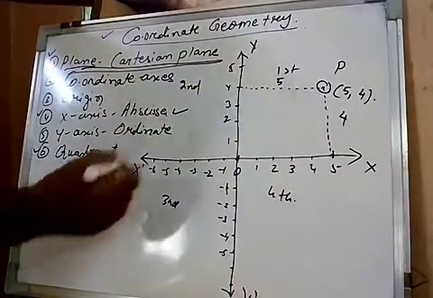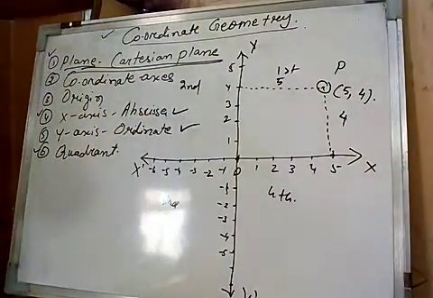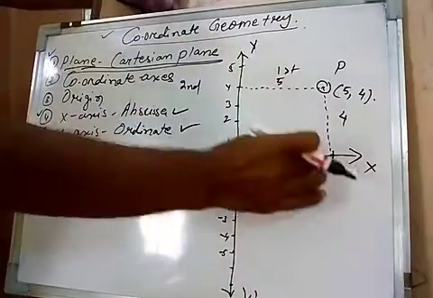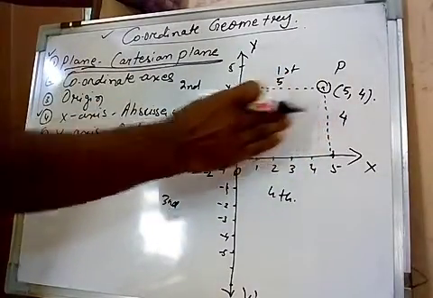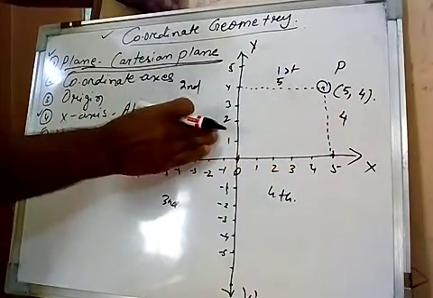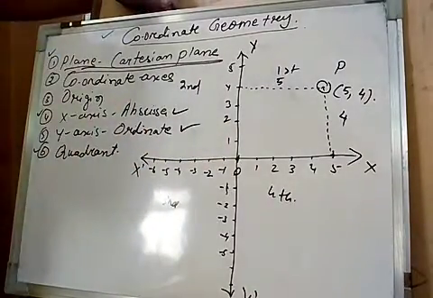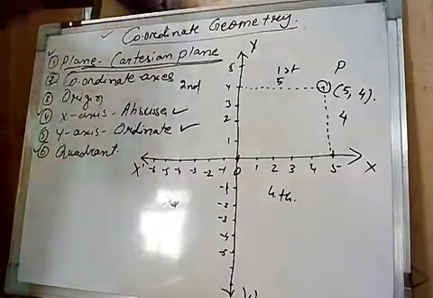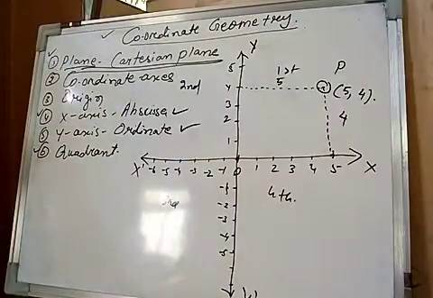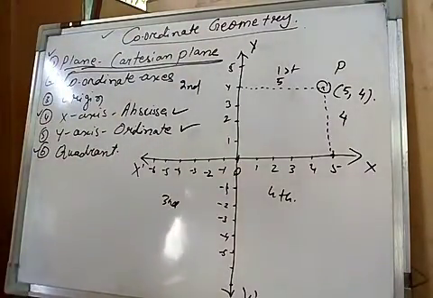Now 4 means it is the y coordinate. Y coordinate means the distance from the x-axis, that is how much? 4. So on the y-axis it is 4. So 4 is called the y coordinate or ordinate, or we can say the distance of the point from the x-axis, right? So this is x coordinate and y coordinate.